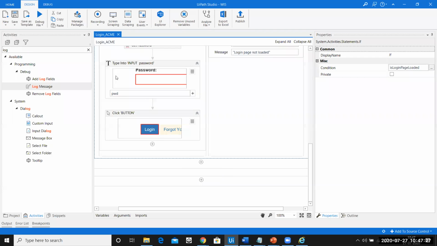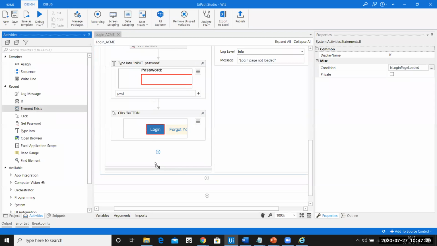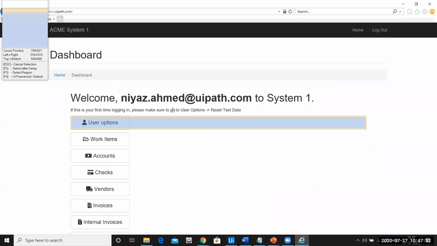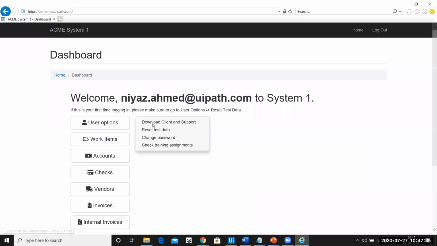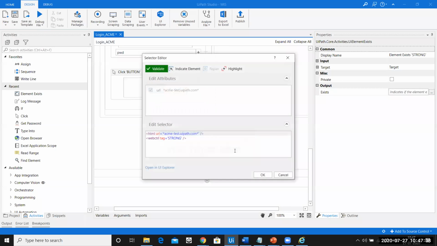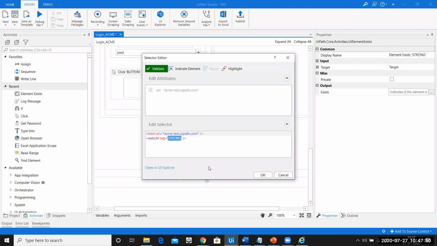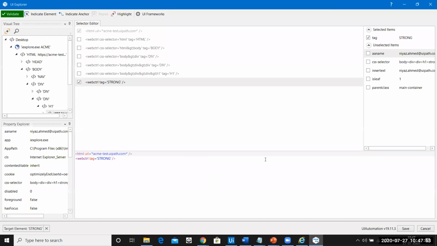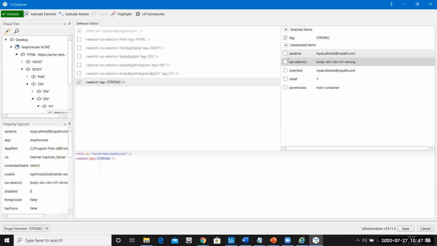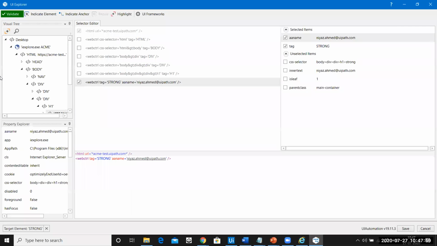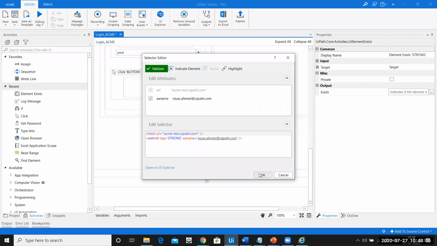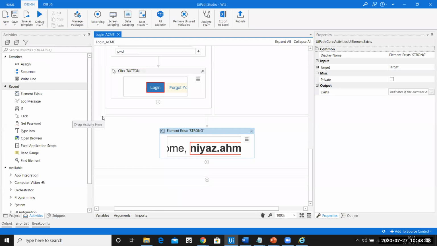So right here, I'll choose the Element Exist activity, and I will check the element. So probably I'll check this username only. Now, if you look at the selector for this, you can see strong is an HTML tag, and I'm not able to see the inner text or the text for this strong tag. Again, how do I solve this? Click on the UI Explorer. On the right hand side, you can see this part here. I'll just validate it. The selector is correct, green means correct. I'll save it. Now you can see the selector has been updated. I'll say okay. So now this is going to work perfectly fine for me.